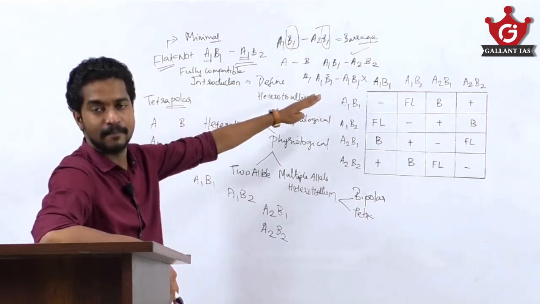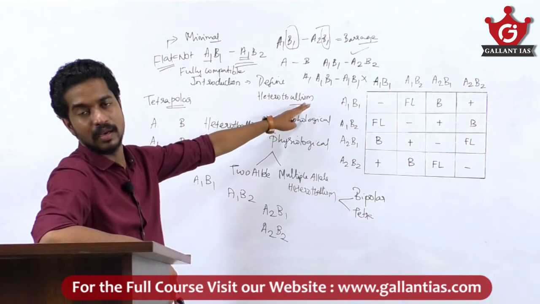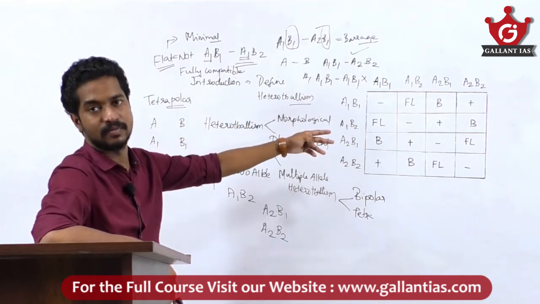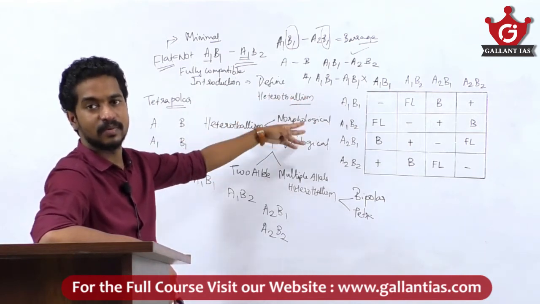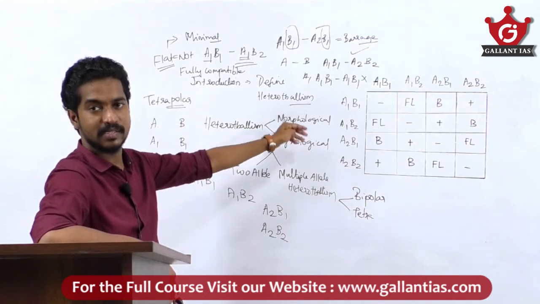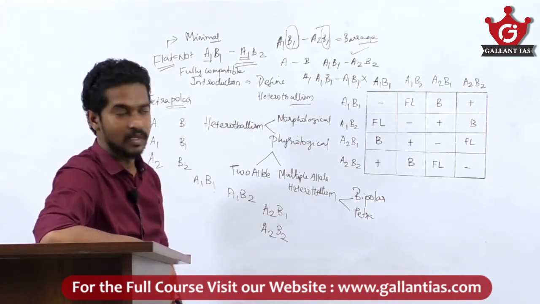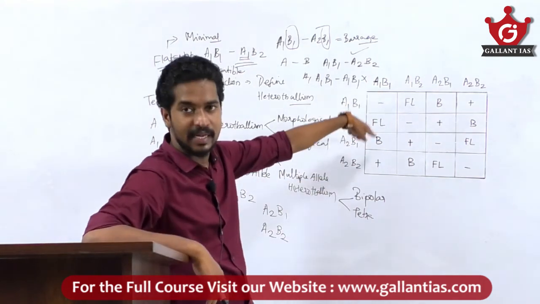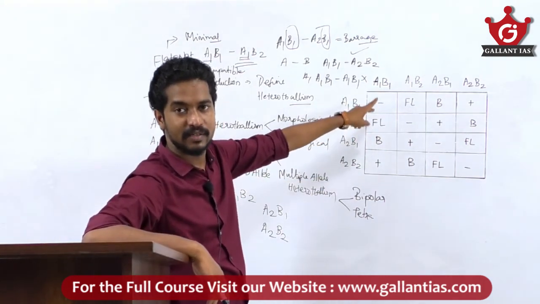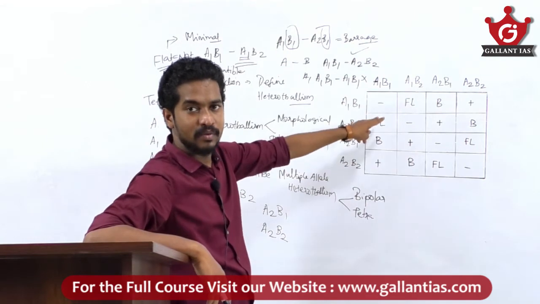A1 is only compatible with other forms, A2, A3 and A4, but not with A1. You can represent tetrapolar heterothalism by using a chart.